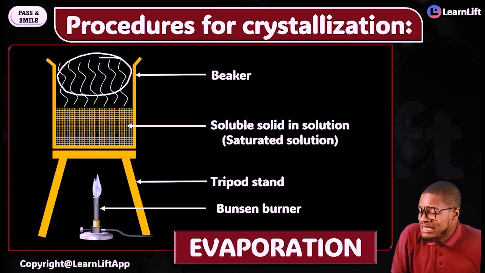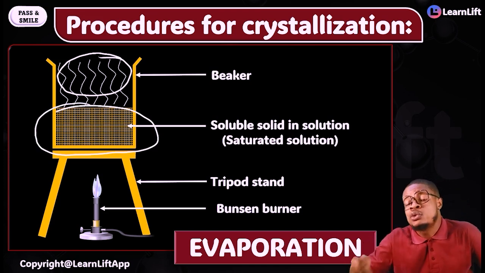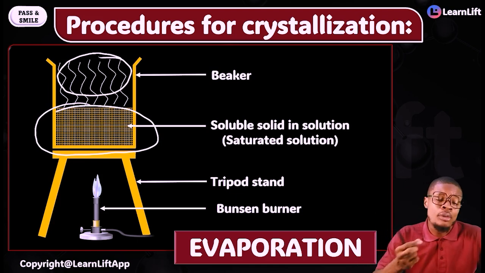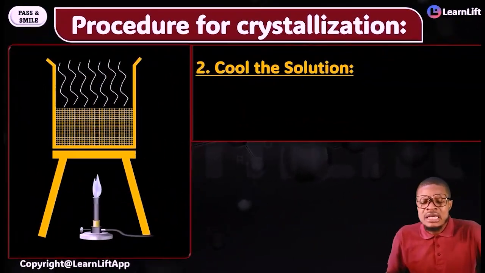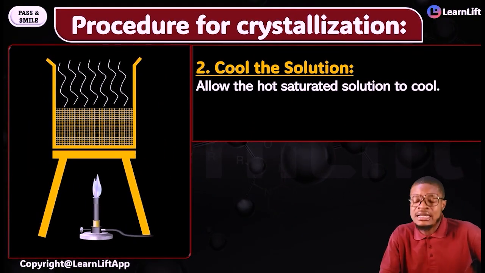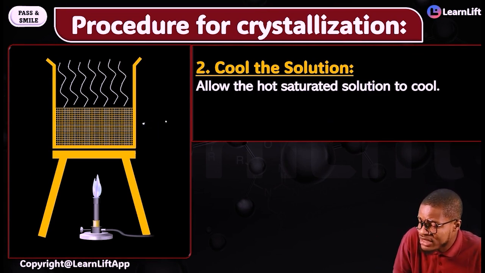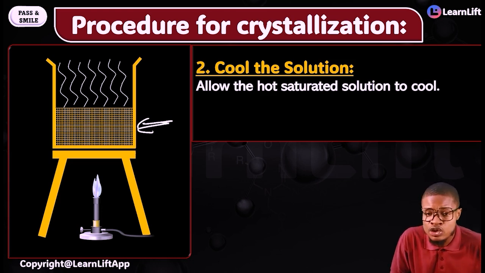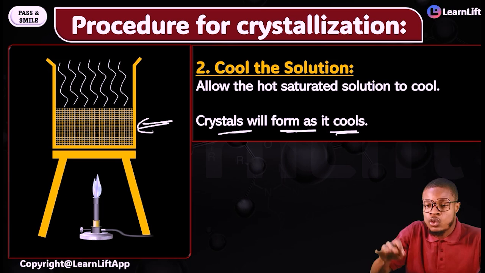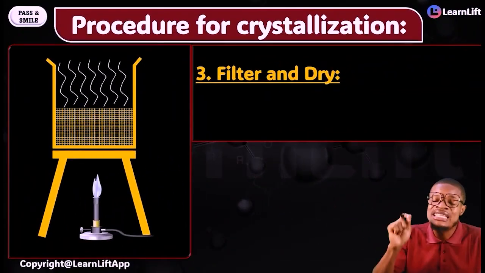And don't forget that the saturated solution that is inside here, we want to continue the procedure with it too. I told you, you need your beaker, your saturated solution, your tripod stand, and your Bunsen burner. And what happens in step 2? Cool the solution. Why am I doing that? Allow the hot saturated solution to cool. When it cools, crystals will form, so crystals will start to come out. That's why it is called crystallization. And then step 3, filter and dry.